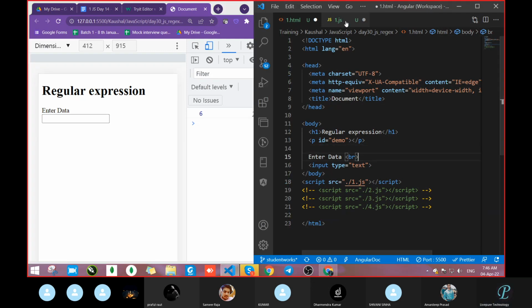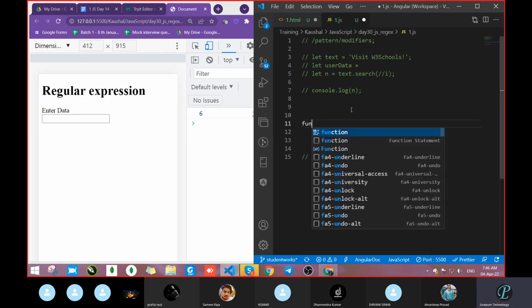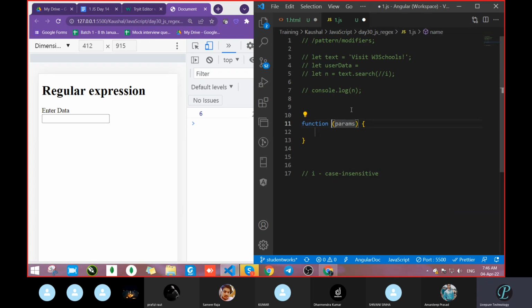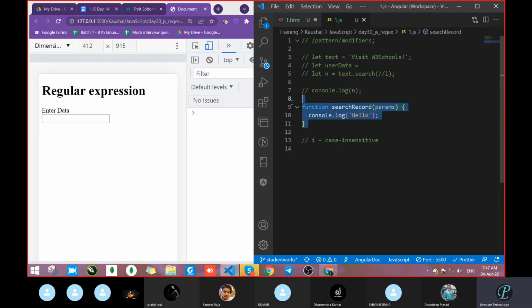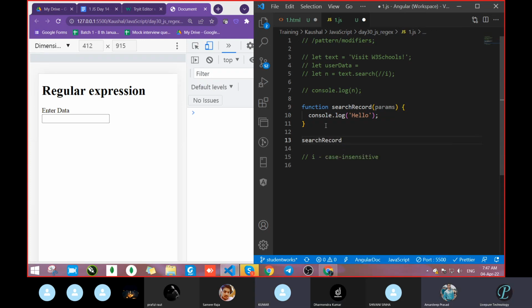Make one function. Search record, or something, no issue. What I want is to print a hello. That's it. So hello. Now tell me when you will print this. How to call this one? That also no idea. Using the onchange property, sir. So the change event property. Yes.